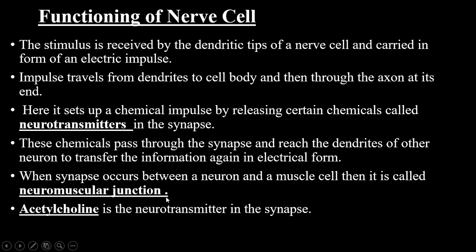Suppose the information from the receptors has reached the brain and spinal cord, and the processing has taken place there. From there the motor neurons carry it to the effector. We know an effector is a gland or a muscle cell. So the junction between a neuron and a gland or a muscle cell, and that gap between these two, is called a neuromuscular junction, and that is the end where a response has to be brought about. Acetylcholine is a neurotransmitter in the synapse. The chemical which acts as a neurotransmitter is called acetylcholine.